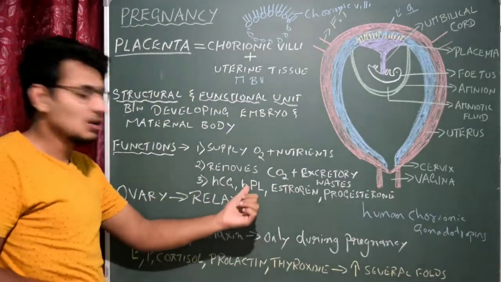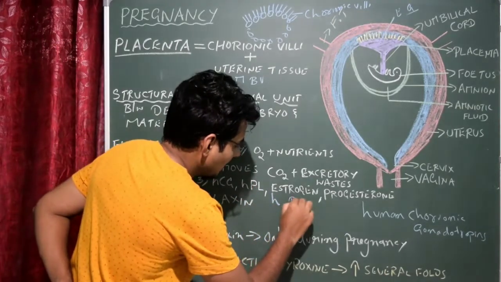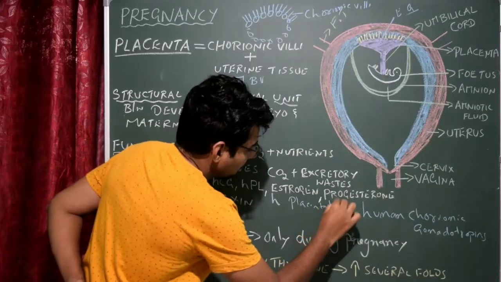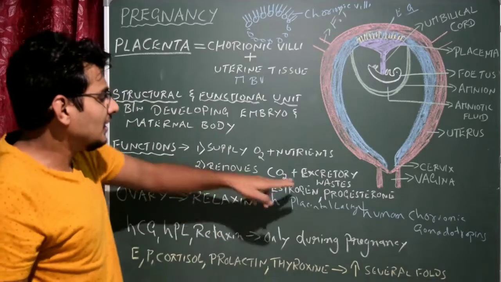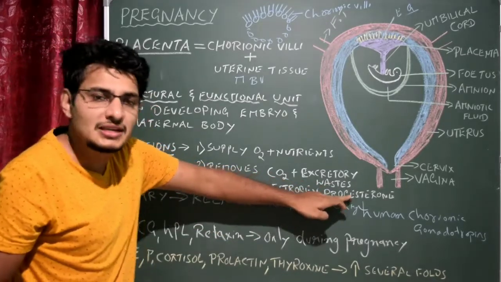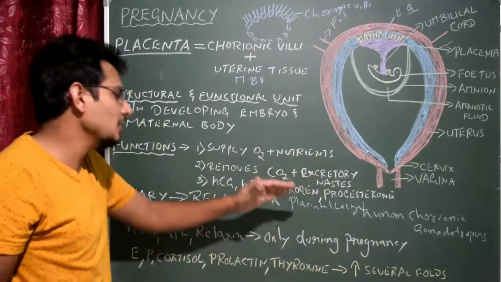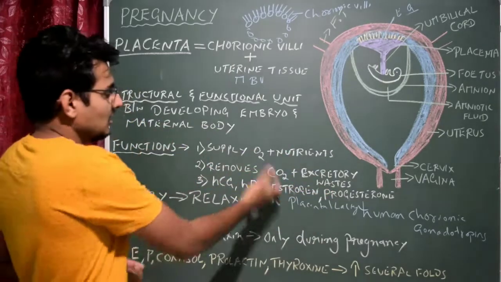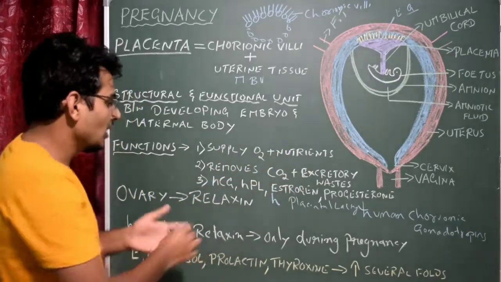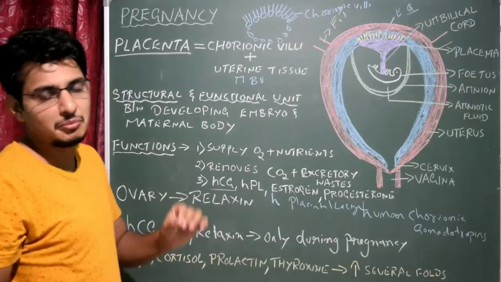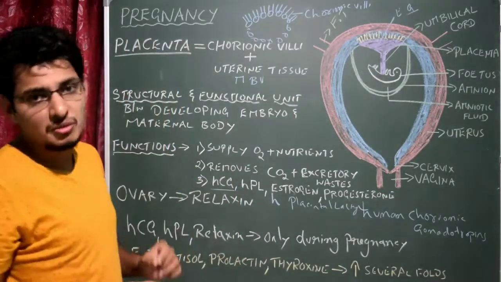Then HPL, human placental lactogen. I'll write here, human placental lactogen. Then estrogen and progesterone will be secreted. Even though estrogen and progesterone are secreted by the ovary itself, at the same time the placenta can also secrete them, along with HCG and HPL. HCG is a determinative step for the identification of the pregnancy state.